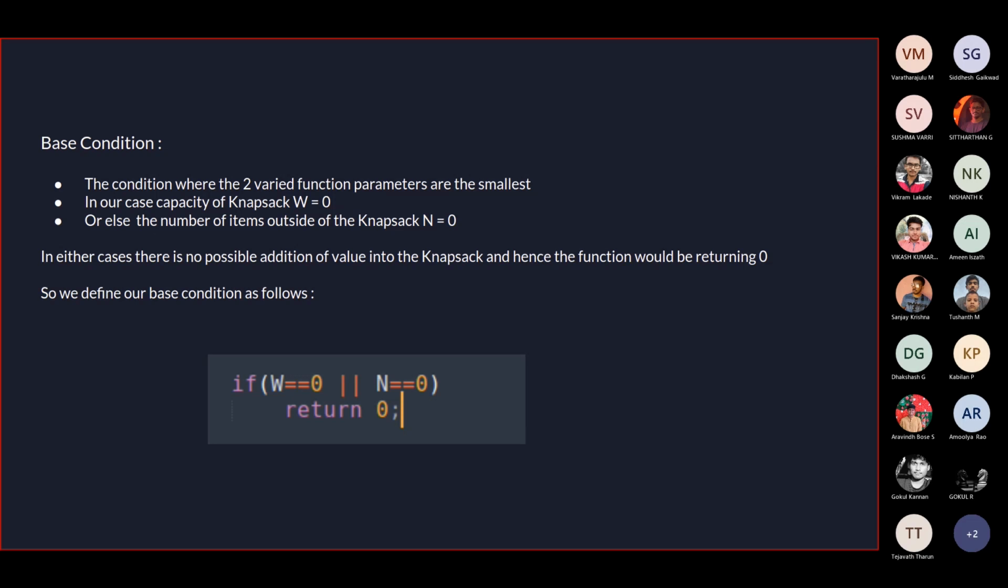If you can't fill anymore, it means you can't add any more value into it, so your function should return 0, right? Logical. And in the other case, for the second variable, that is n, if you have no more items to choose from, you are not going to add any more items into your bag. If you're not adding any more items, you're not adding any value to your bag. So again, you're going to return 0. It's just the logical condition which I've applied here, and I'm returning 0. That's my base condition.